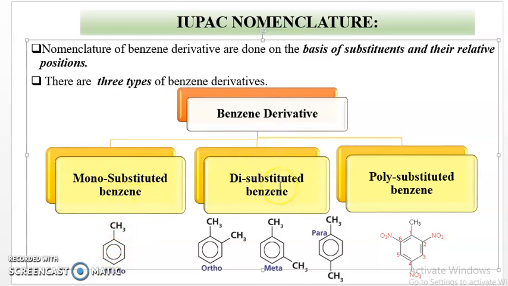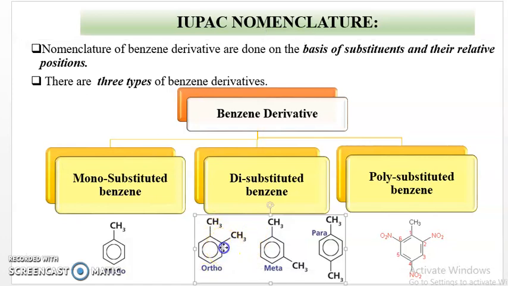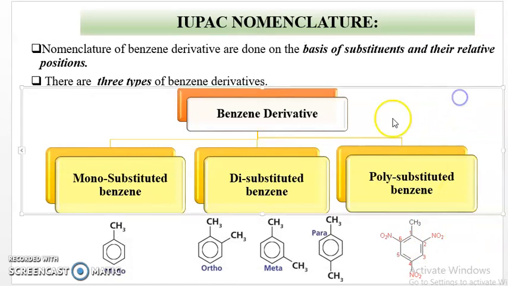Next derivative of benzene is the disubstituted benzene. Again, there are three types of disubstituted benzene. It means two hydrogen atoms of the benzene ring are substituted by any two groups. These groups may be the same or different. Ortho-substituted means they are at 1,2 position. Meta-substituted 1,3 position. Para-substituted 1,4 position. These are three types of disubstituted benzene. Then polysubstituted benzene means 4 or 5 hydrogen atoms of the benzene ring are substituted by other groups. Therefore, these are three types of benzene derivative: monosubstituted, disubstituted and polysubstituted.